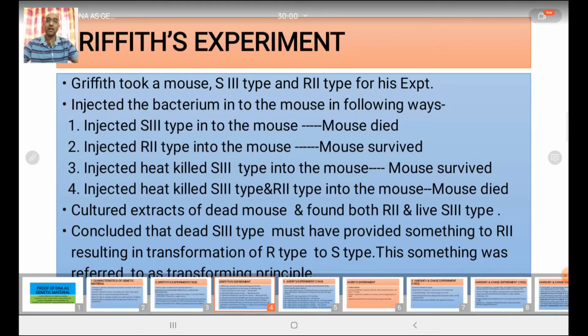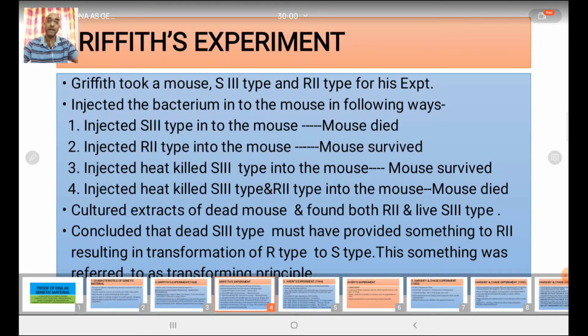Then in the third experiment, he injected heat-killed S3 type into the mouse. The mouse survived. Then the fourth experiment, which is a very interesting one, he injected heat-killed S3 type and R2 type together into the mouse, and surprisingly the mouse died.